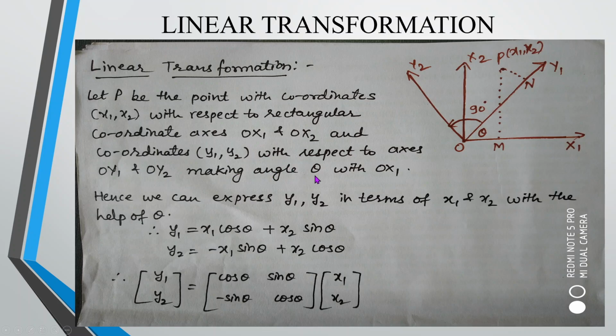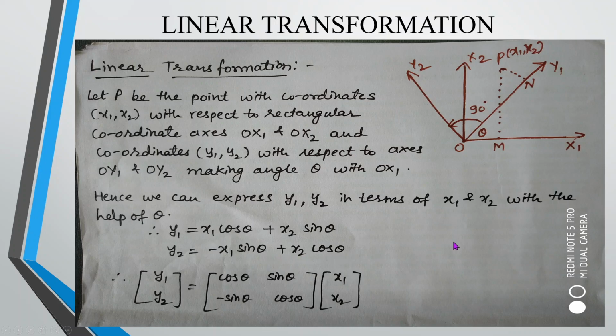Making angle theta, I can express y1, y2 in terms of x1, x2 with the help of theta: y1 is equal to x1 cos theta plus x2 sin theta. Accordingly, see opposite upon hypotenuse, adjacent upon hypotenuse. Y2, as it goes beyond 90 degrees, a negative sign will be there because the x coordinate becomes negative. So y2 is minus x1 sin theta plus x2 cos theta.